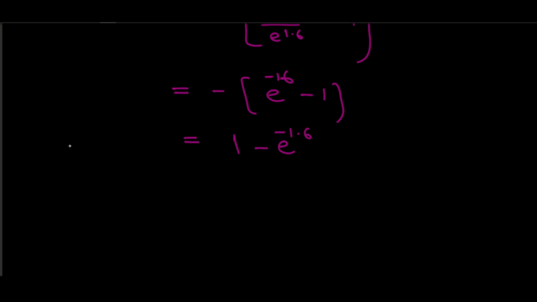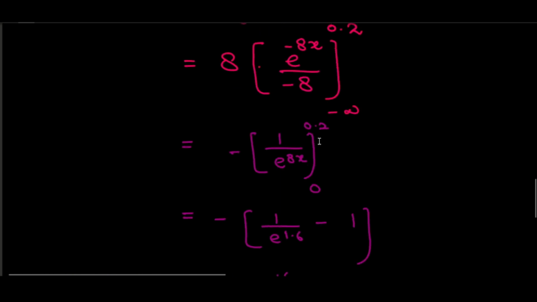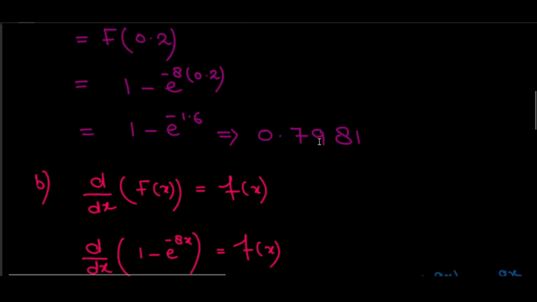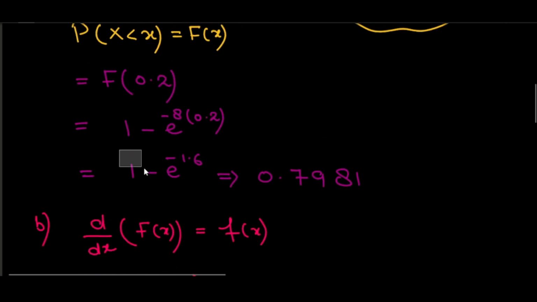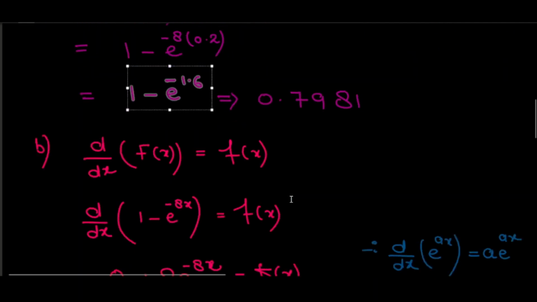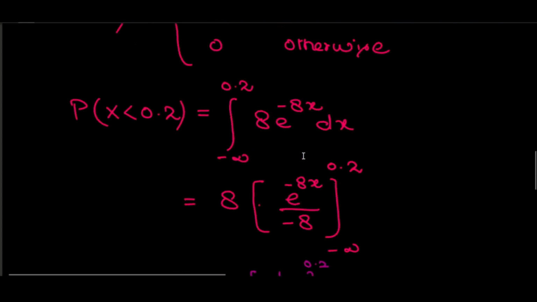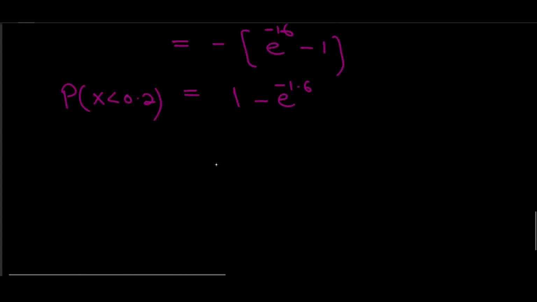And you can see here, this is the probability of x less than 0.2, which is the same as the previous one. If you look at my previous answer, it is 1 minus e raised to the power minus 1.6. So this is the same answer, 0.7981. So I can write here this is equal to 0.7981.